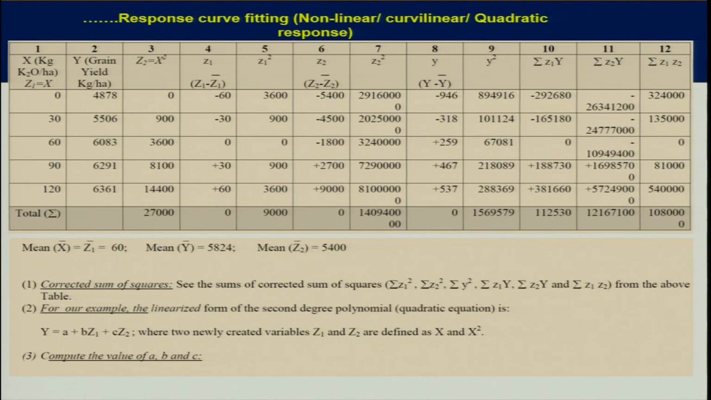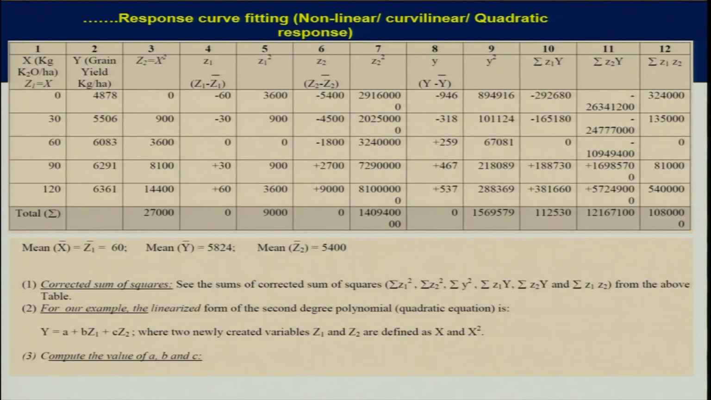Then small z2, which is z2 minus z2 bar. So z2 is your column number 3. Deduct the mean of column number 3, and you get minus 5400 and so on. Column number 7 is the square of column number 6. Then column number 8 is y minus y bar, the mean. Then column 9 is the total sum of small y squared. And then you also need to calculate 10, 11 and 12. They are self-explanatory; they can be calculated simply by multiplying the respective columns.